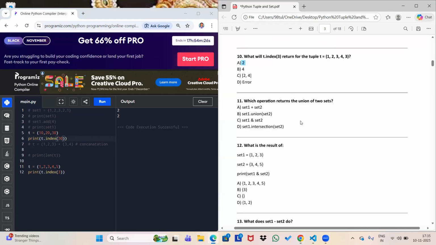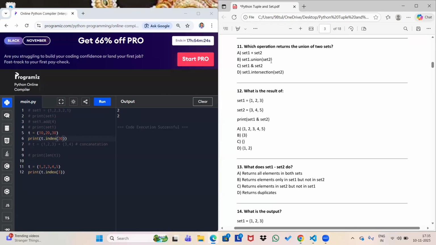Okay. So let's move to the next question. Which operation returns the union of two sets? Union of two sets. That means here the answer would be set1.union(set2).